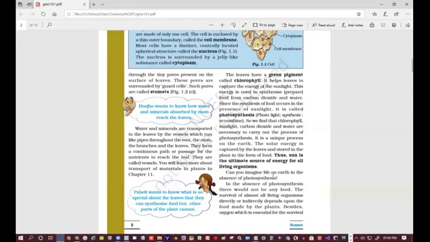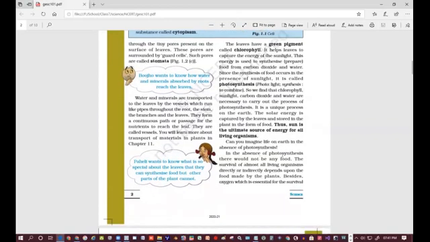Besides, oxygen, which is essential for the survival of all organisms, is produced during photosynthesis. In the absence of photosynthesis, life would be impossible on earth.